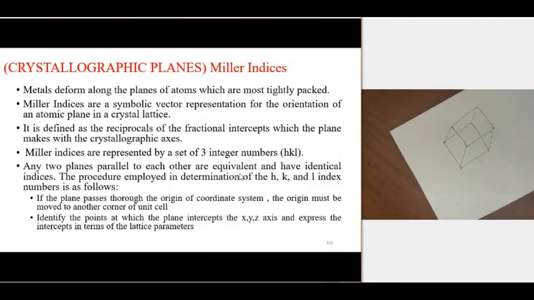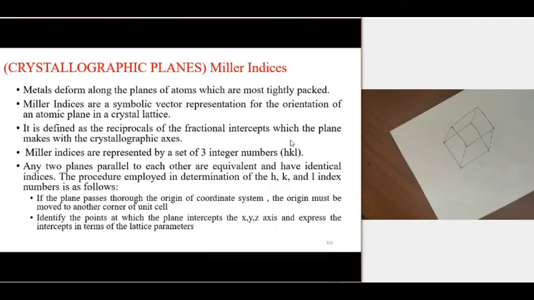And what is the procedure to find this hkl? If the plane passes through the origin of the coordinate system, the origin must be moved to another corner of the unit cell. That is very important. When we consider a particular plane to calculate this hkl value, the plane should not pass through the origin of the unit cell.